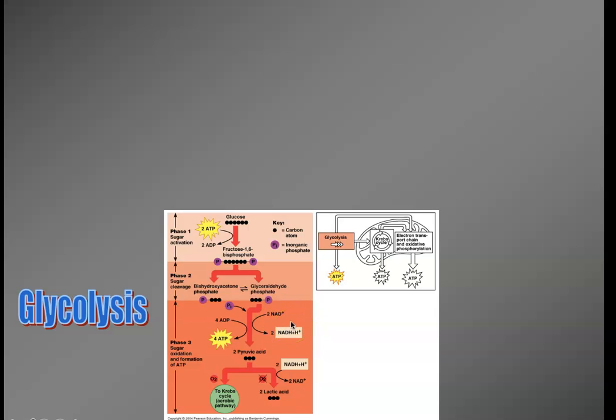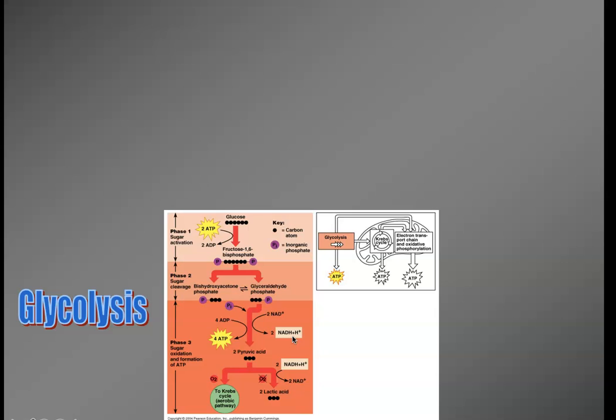So we get some energy from breaking down glucose in the cytoplasm, but we get more potential energy than anything else. We also get some potential energy from this pyruvic acid. So we break down glucose, break down the bonds, we get some energy in ATP, we also get potential energy in NADH.